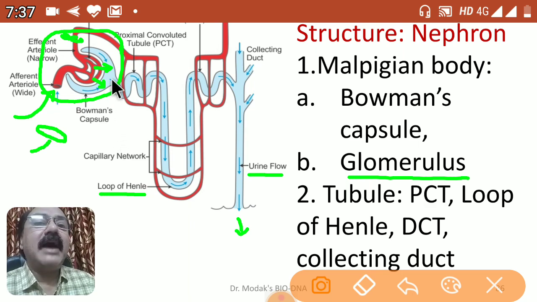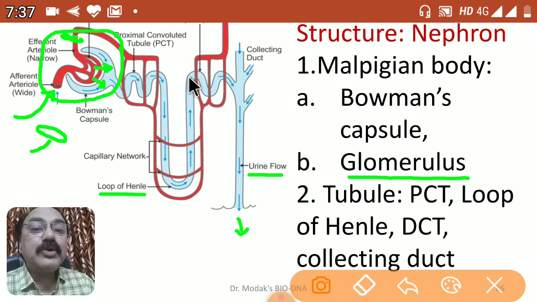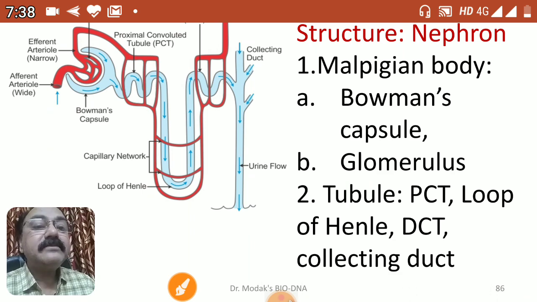Now what happens after the filtration, the big amount of filtrate is then passed through these long tubes. What is the intention of that? So that when it passes through it, the useful substances must be absorbed. How they are being absorbed, we have to understand the mechanism.